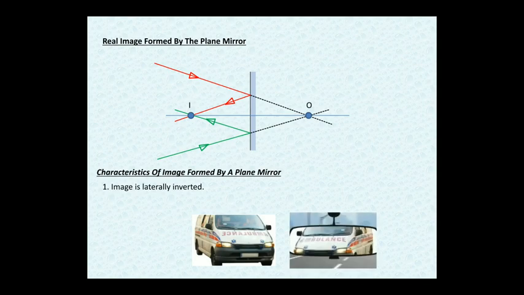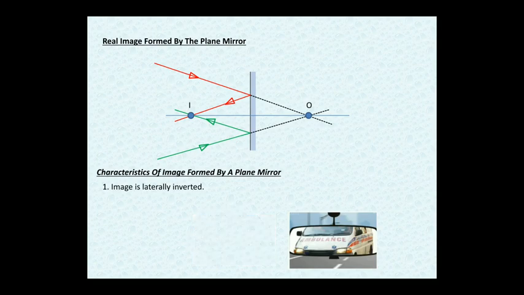Whenever one sees in a rear view mirror, for him it is straight, but on the vehicle it is written laterally inverted so that its image is clear. Okay. Now we'll move to the next point.